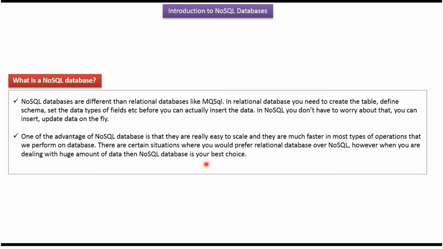One of the advantages of NoSQL databases is that they are really easy to scale and they are much faster in most types of operations that we perform on a database. There are certain situations where we would prefer a relational database over NoSQL. However, when we are dealing with a huge amount of data, then a NoSQL database is our best choice.